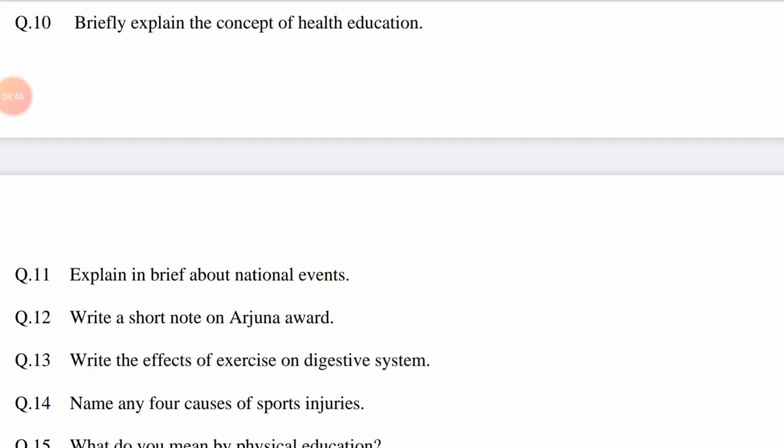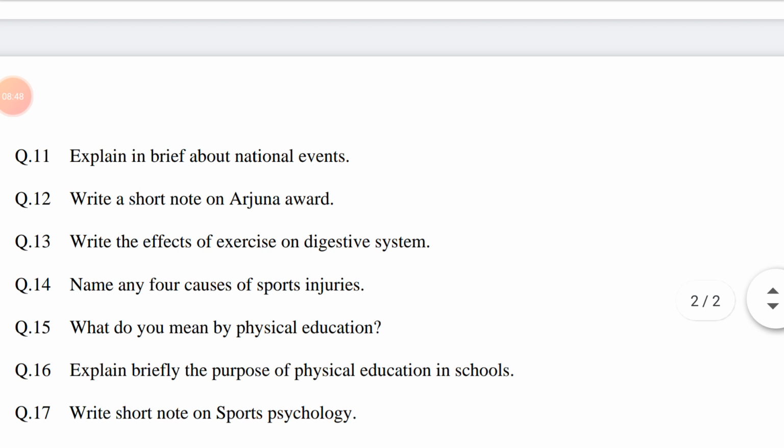Explain briefly about national events. Explain means give a reason clear to someone by describing. Brief means short, about, regarding. National events, an event that draws a national audience. This question is related to chapter number 7, National Games. The answer may be: write a short essay on Independence Day or Republic Day in detail.